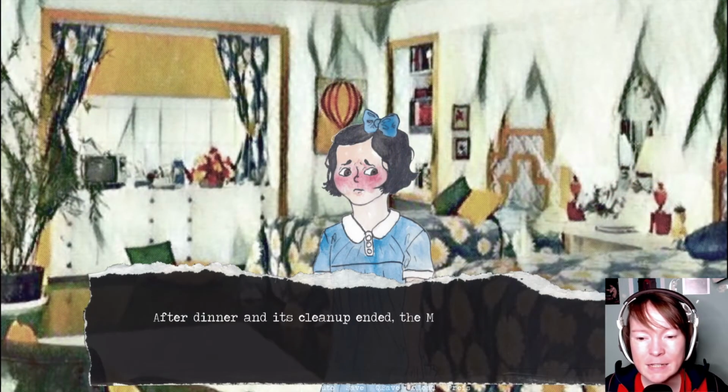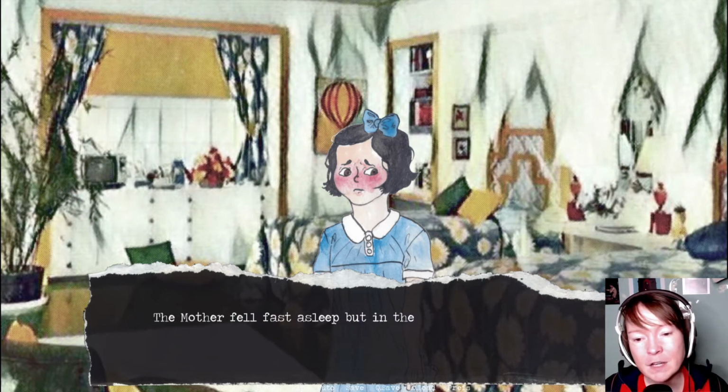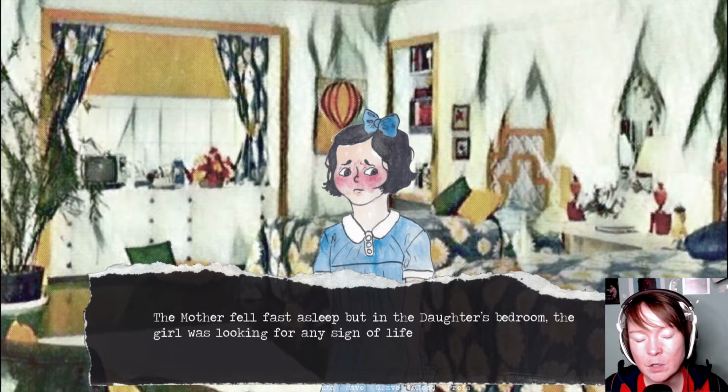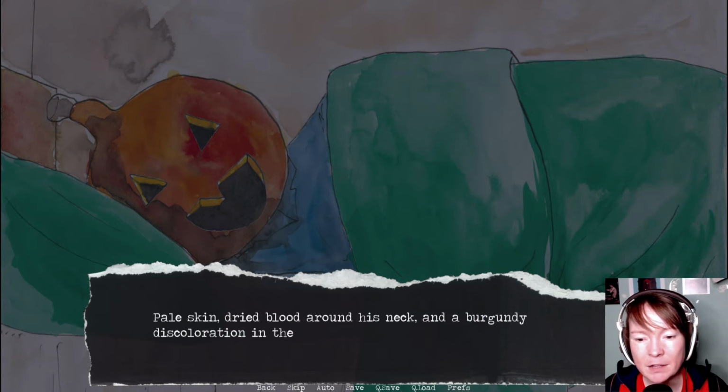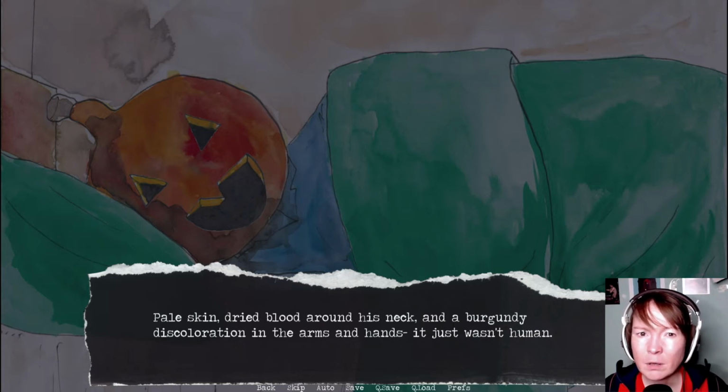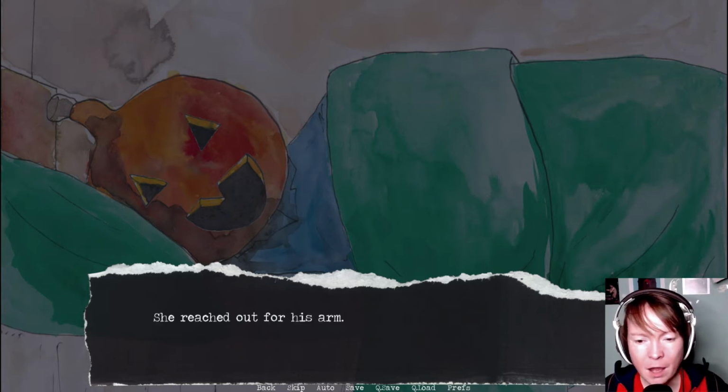After dinner and its cleanup ended, the mother and daughter went their separate ways. The mother fell fast asleep, but in the daughter's bedroom the girl was looking for any sign of life in her brother. Pale skin, dried blood around his neck, and a burgundy discoloration in the arms and hands. It just wasn't human. She reached out for his arm.